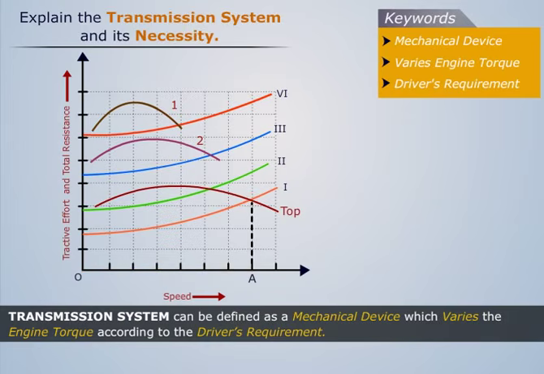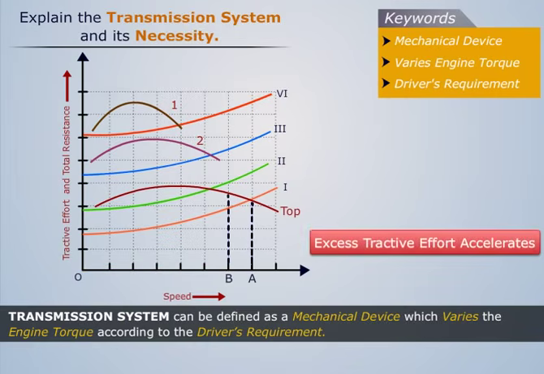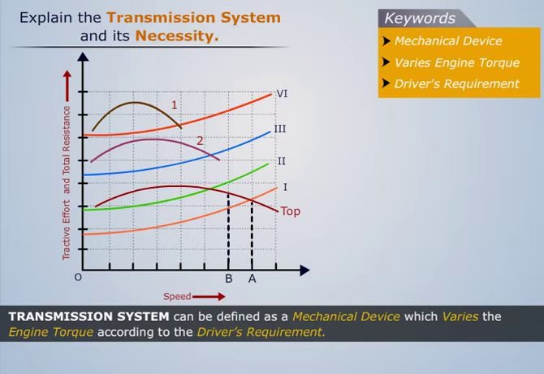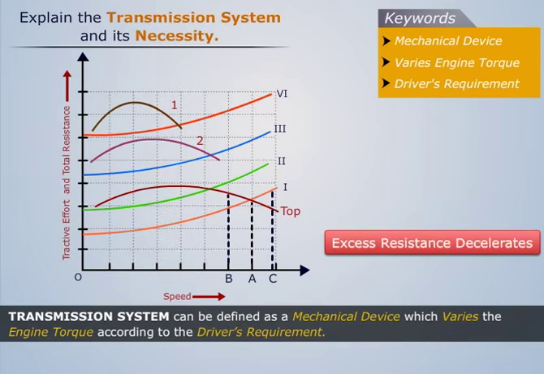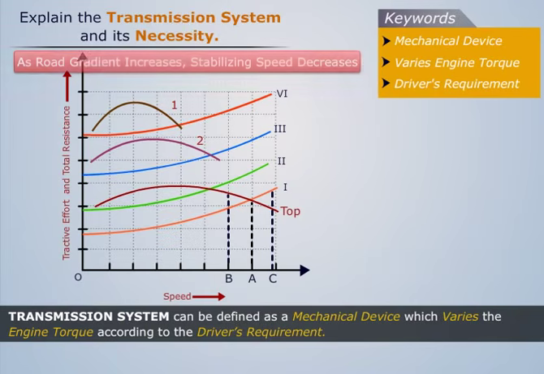If the vehicle has a speed of OB, the excess of tractive effort will accelerate it to OA. Similarly, if the vehicle has a speed of OC, the excess resistance will decelerate it to OA. Now, as the gradient of the road increases, we see that the stabilizing speed decreases.